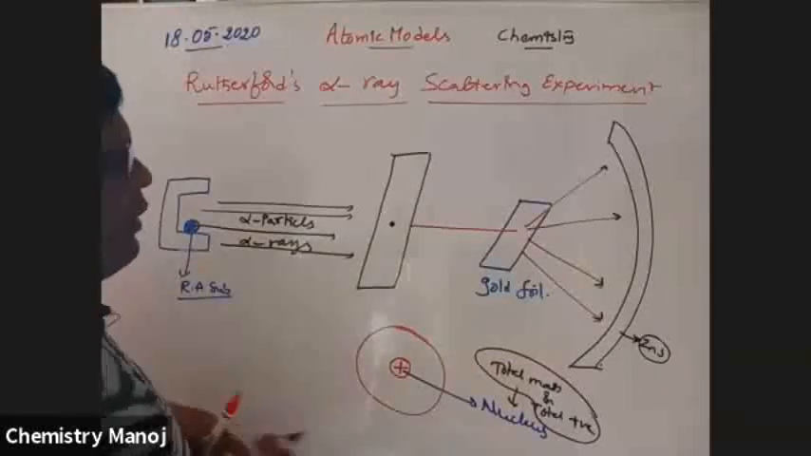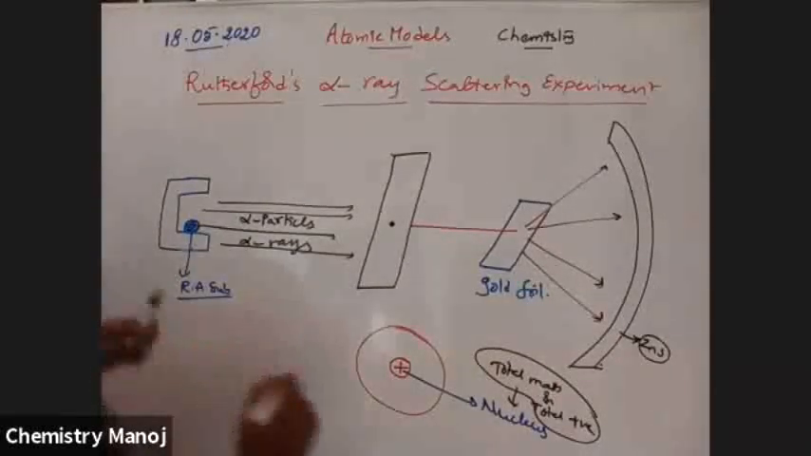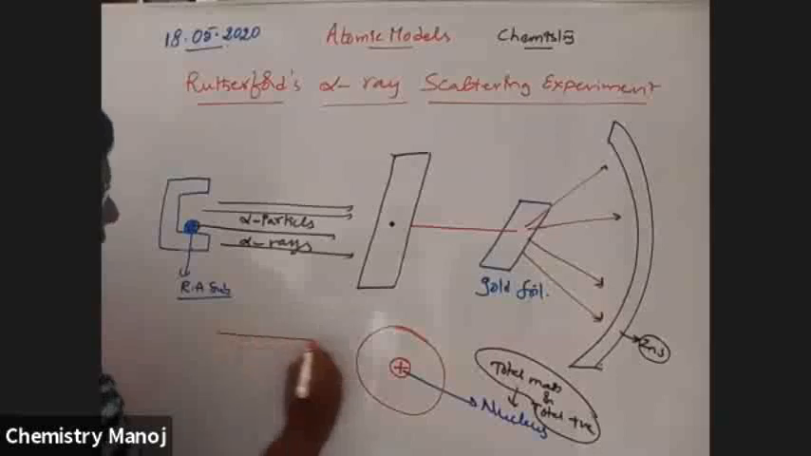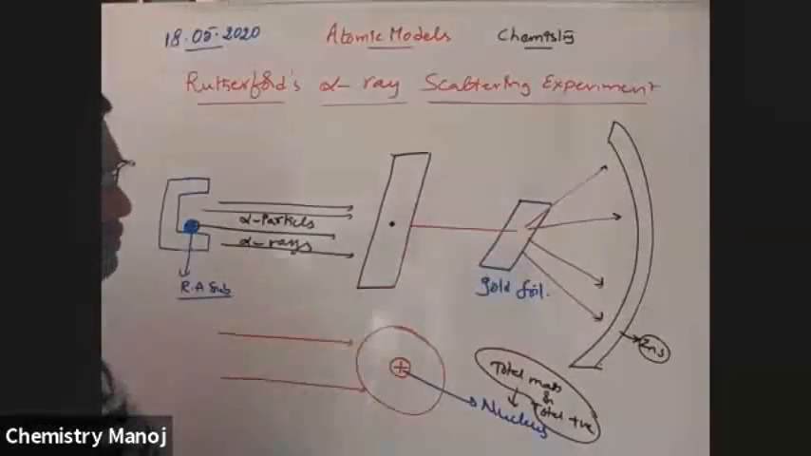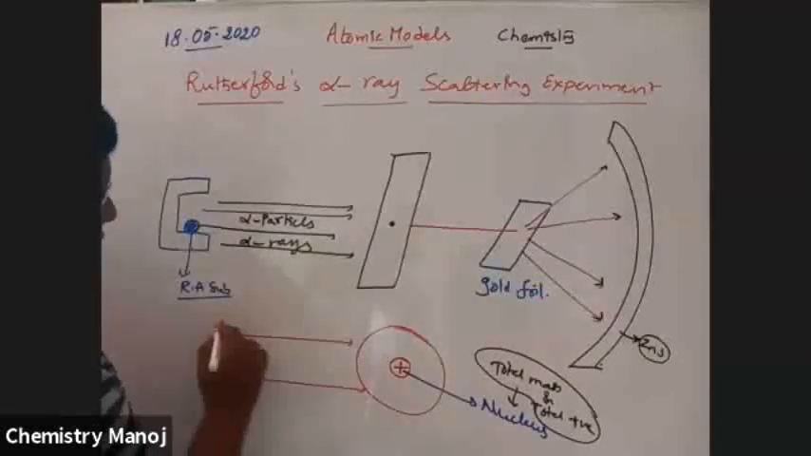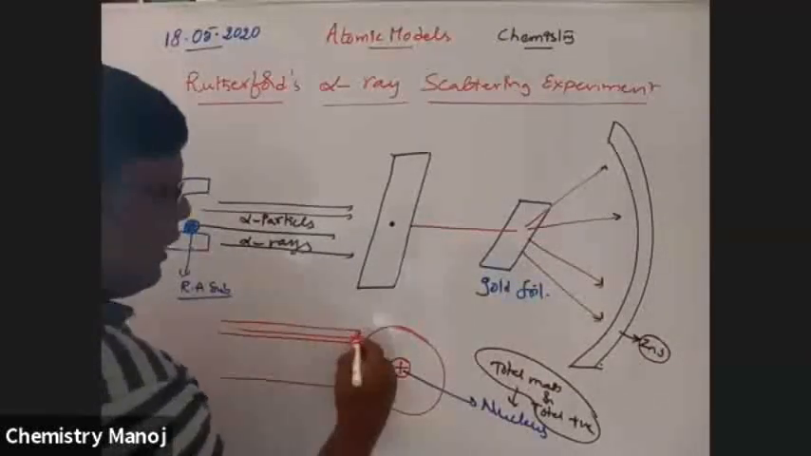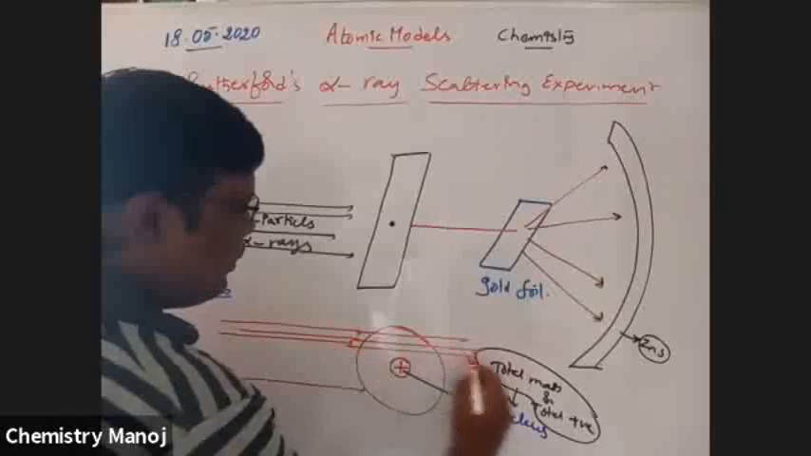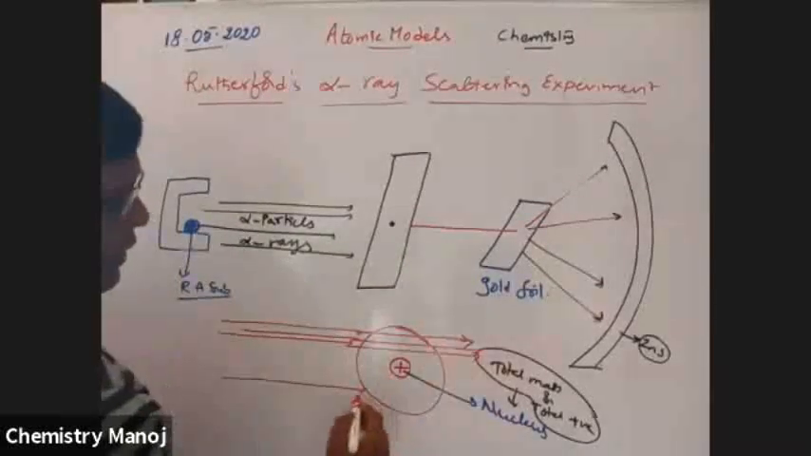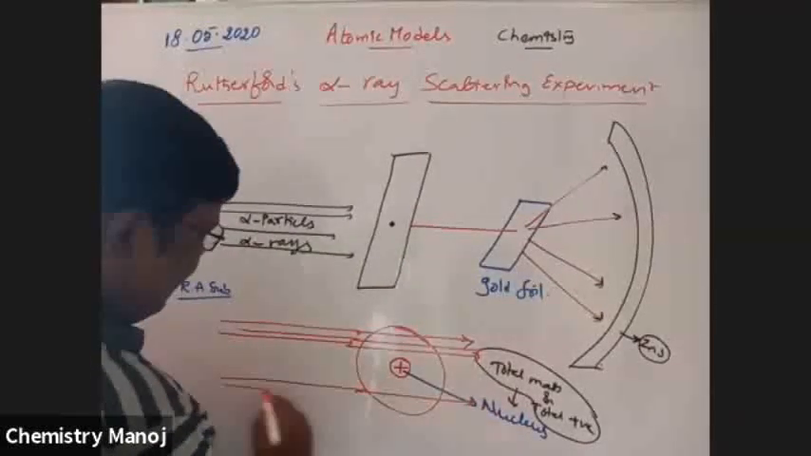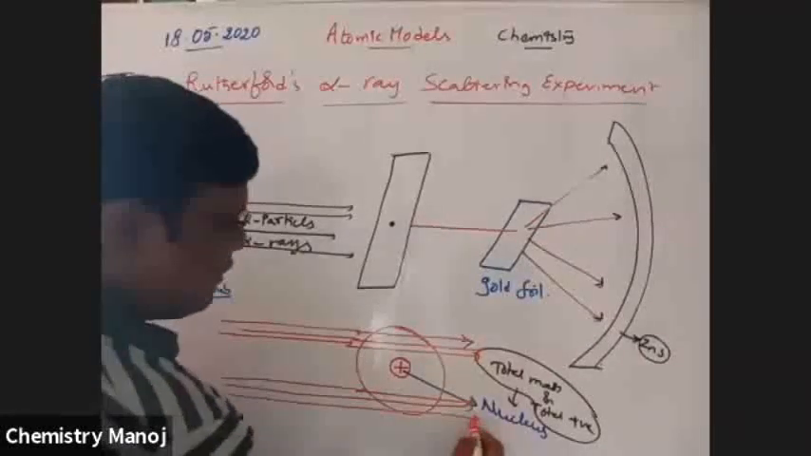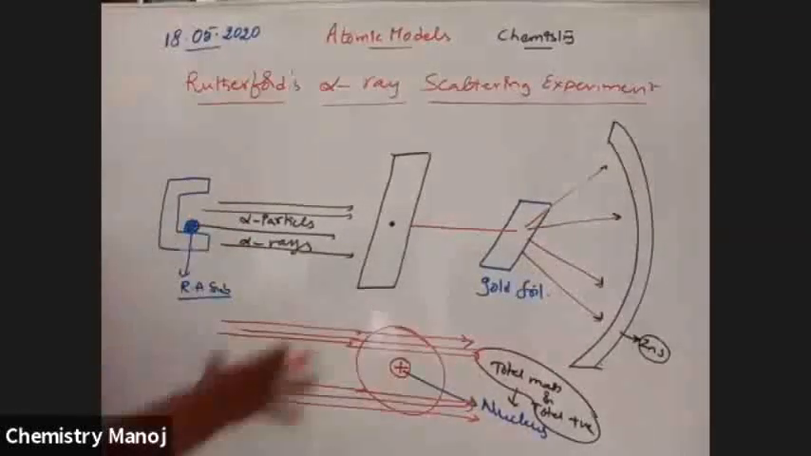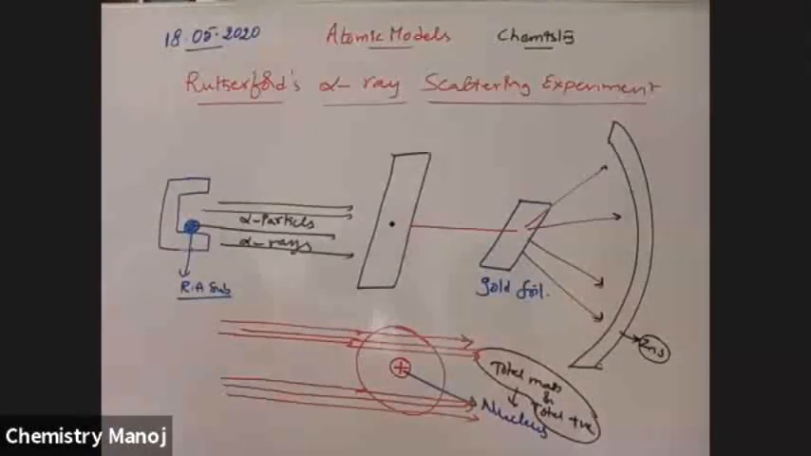Because a number of alpha particles are passing through this atom, because it is a very thin foil. Most of the alpha rays are transmitted through without any deflection. A number of alpha rays penetrate the atom without any deflection. That means the atom is mostly empty.